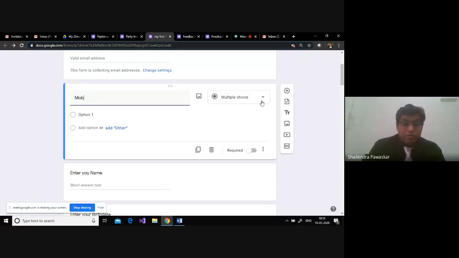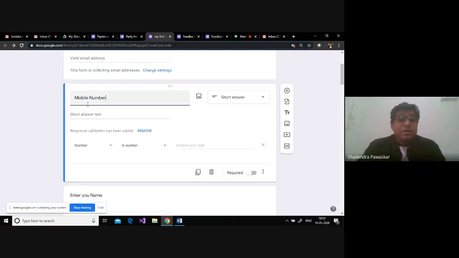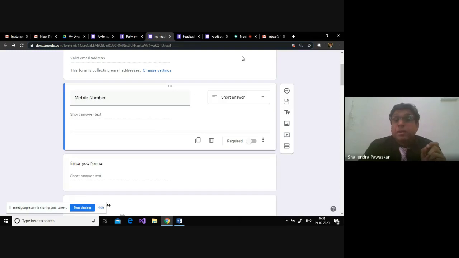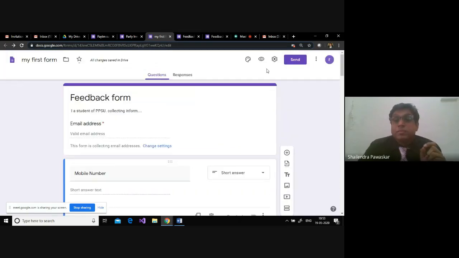I need to have a mobile number. Mobile number is basically a short answer, and it is automatically converted to short answer. Now, if I remove this first and say preview, what happens?